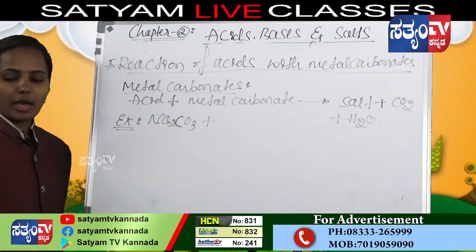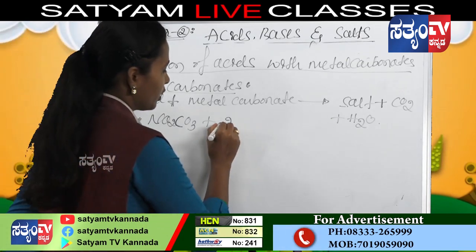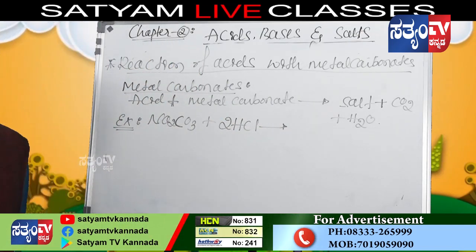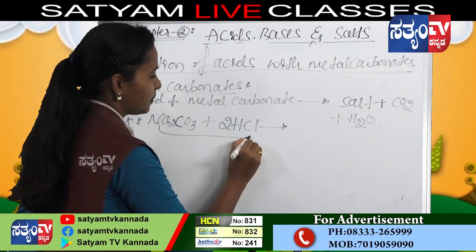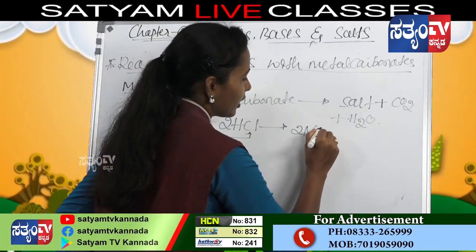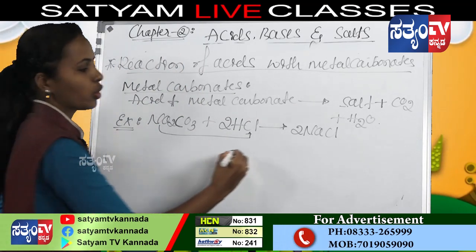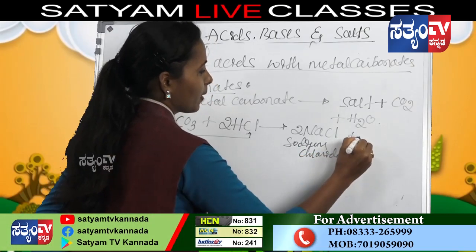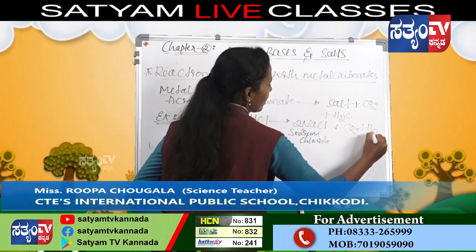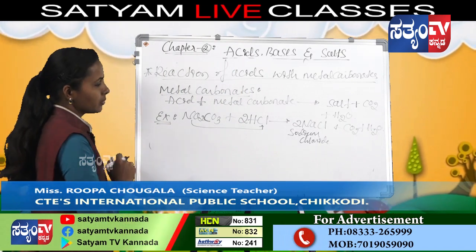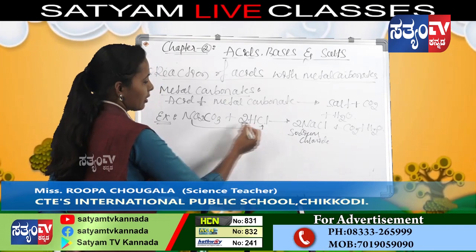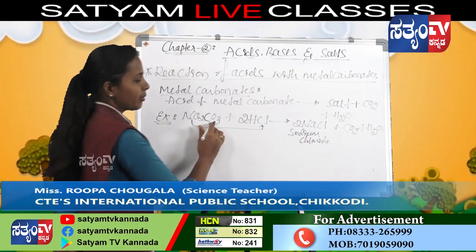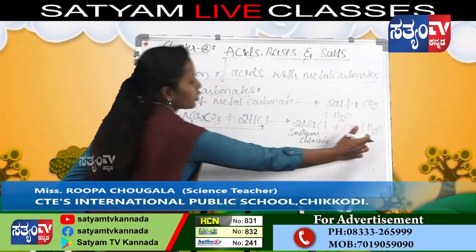When sodium carbonate reacts with an acid, here we are considering 2HCl, it gives salt, 2NaCl, sodium chloride, plus CO2 plus H2O. The 2 Cl and 2 Na become NaCl, then CO2 with the remaining one O and 2H gives H2O.